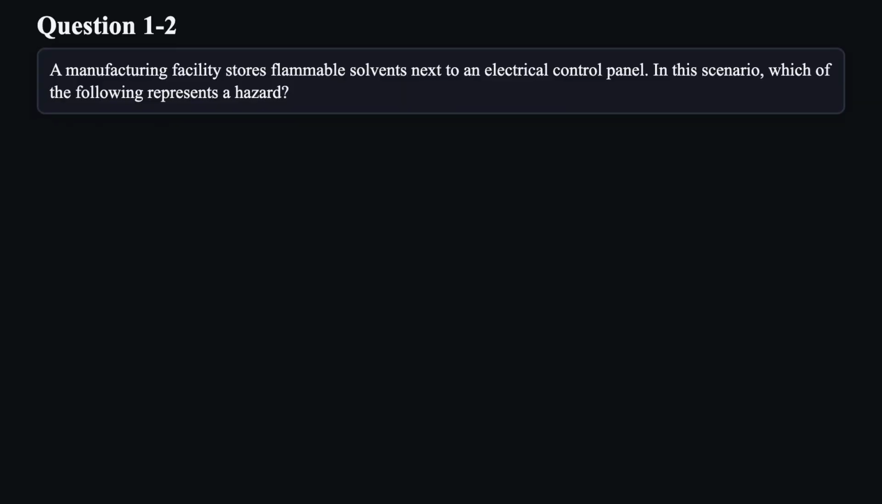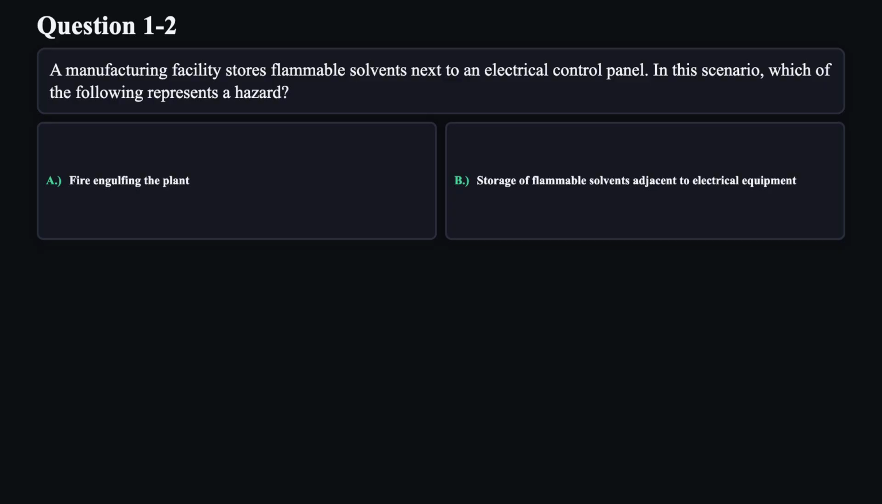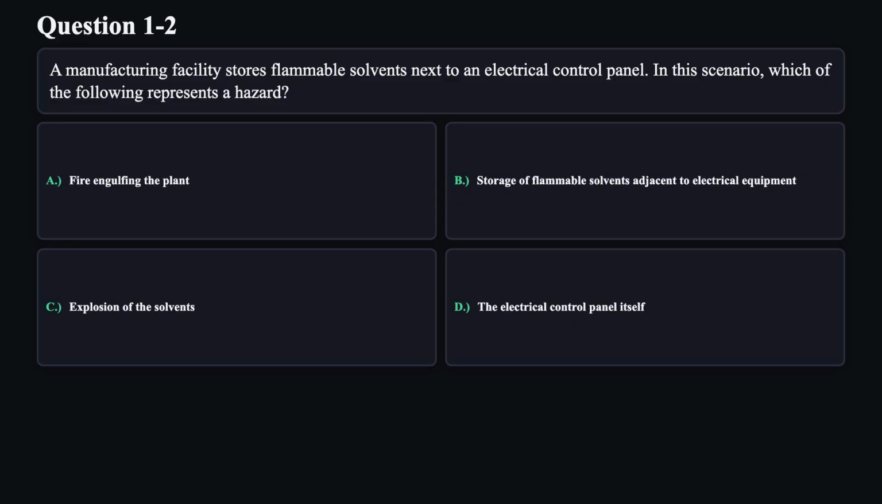Question 2. A manufacturing facility stores flammable solvents next to an electrical control panel. In this scenario, which of the following represents a hazard? A. Fire engulfing the plant. B. Storage of flammable solvents adjacent to electrical equipment. C. Explosion of the solvents. D. The electrical control panel itself.